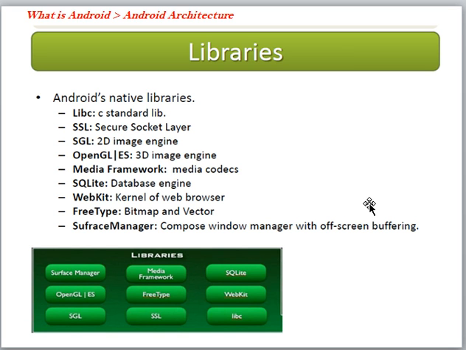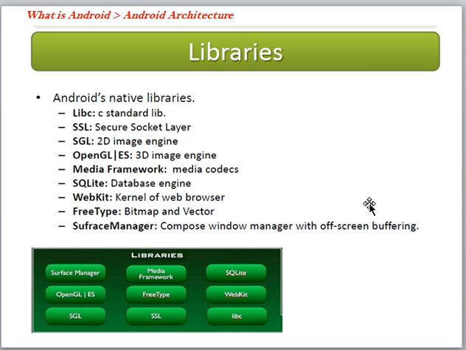Next is SSL, secure socket layer, which provides security to the applications.